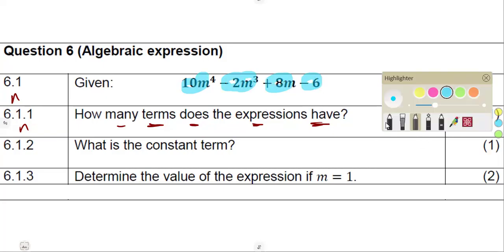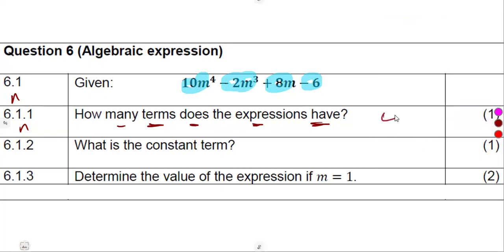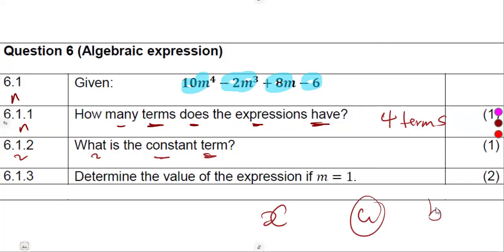So we have got 4 terms. 6.1.2, what is the constant term, where we do not have the variable x, the variable a, the variable b, the variable m as we have it here? Where are we not having that? It is on this minus 6. So our constant is -6, where we do not have the variable.